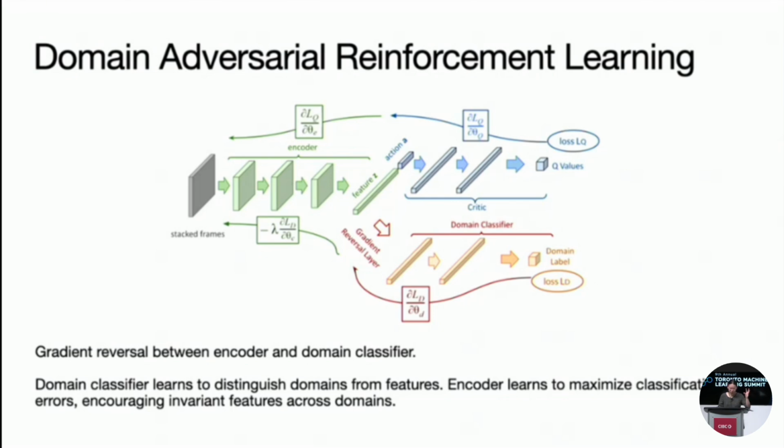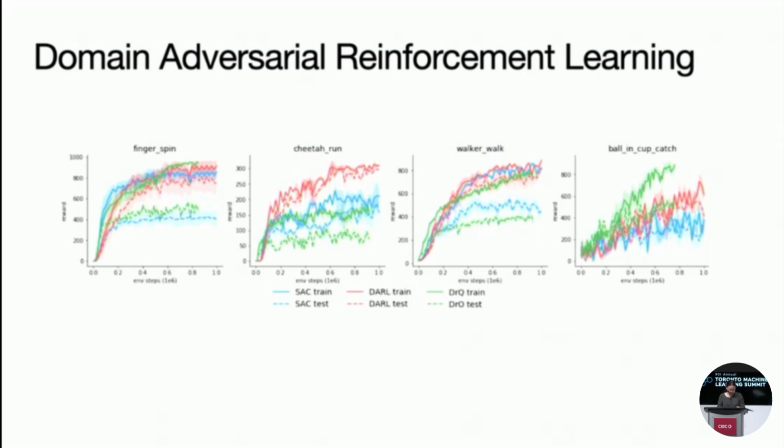And we train and minimize the critic's loss and domain classification loss jointly. And we can do this through just one backpropagation pass because of the gradient reversal layer. And let's look at some results.